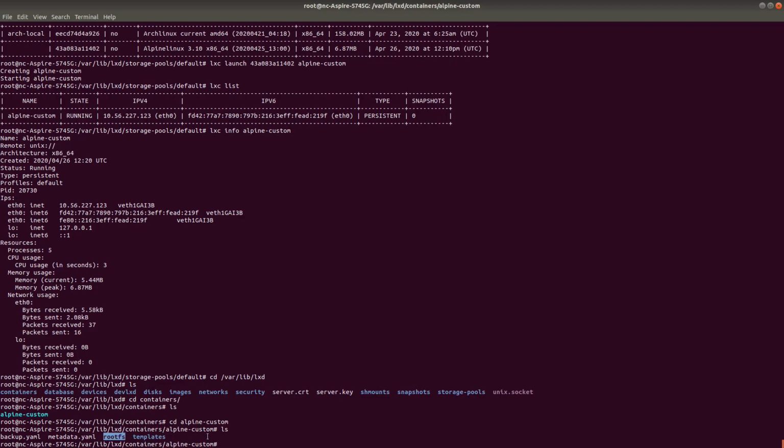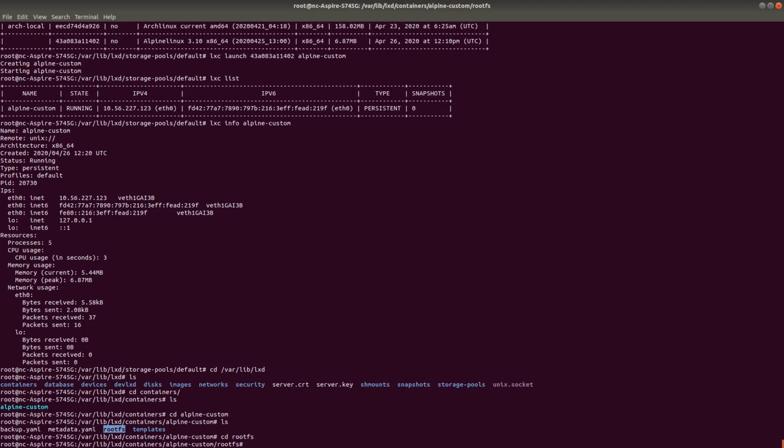So remember, at the beginning of the video I mentioned that everything that you run in LXC is based on the chroot jail concept. That means it has a folder inside the root file system of the root machine, that means my root OS machine. Inside that I have a folder which is basically acting as the topmost folder of that container. So whatever is there inside the rootfs, if I do an ls now, whatever files you are going to see, that is going to be the file system of that container, right?